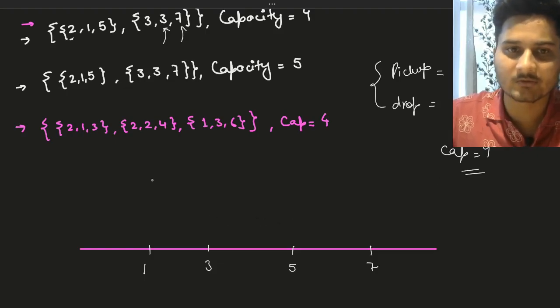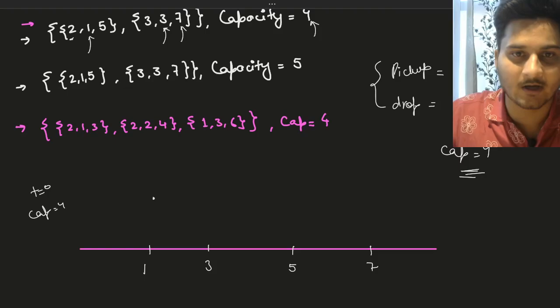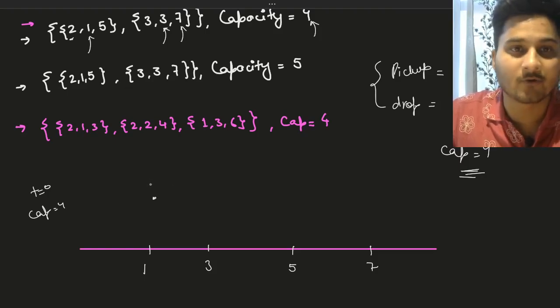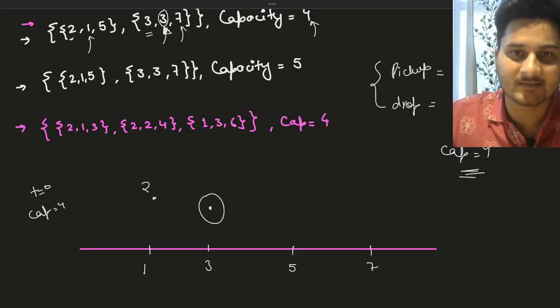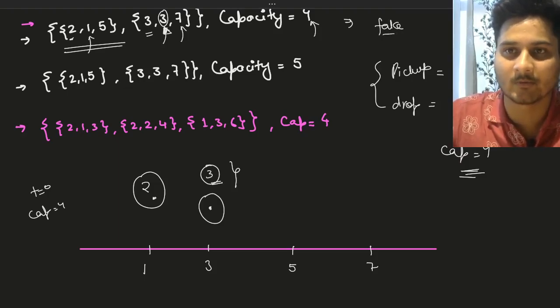So now if we factor in these, let's see what is going on. At t equals 0, your capacity is 4, which is given in the problem statement. Now at t equals 1, 2 customers have entered your car, right? So your capacity will drop from 4 to 2. Now at t equals 3, 3 customers have entered your cab, but we can see very clearly that your capacity is 2, and we are trying to pick three customers, which is not possible. So this setup is not possible.